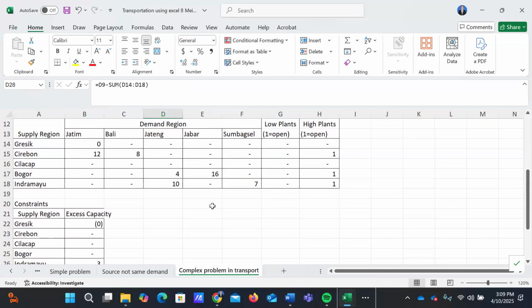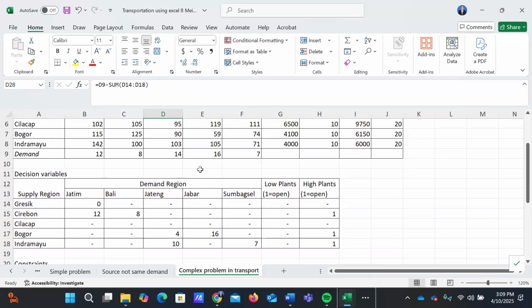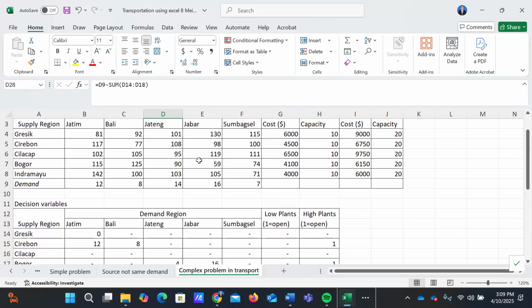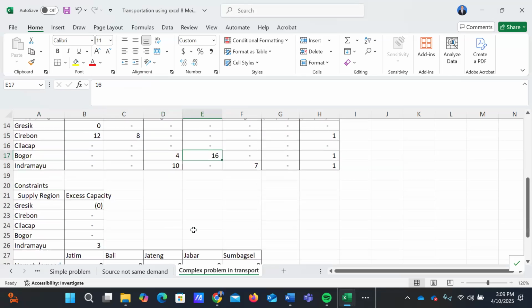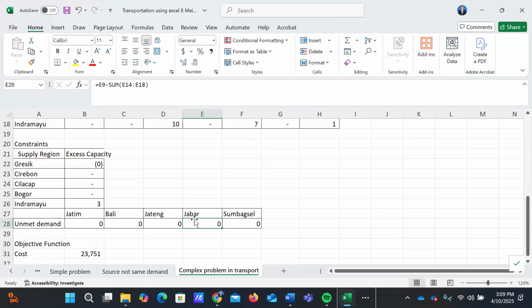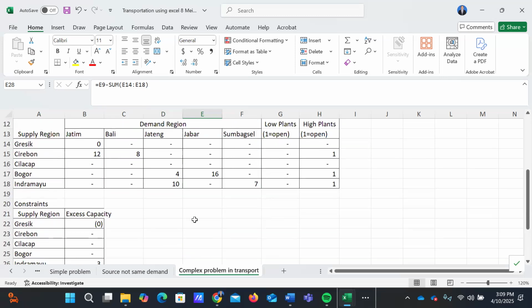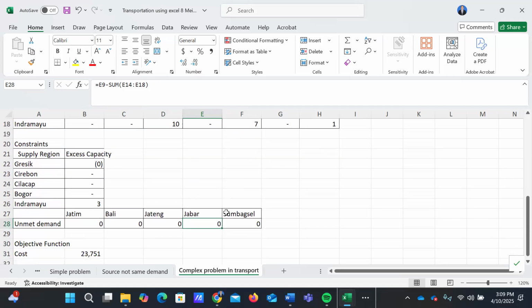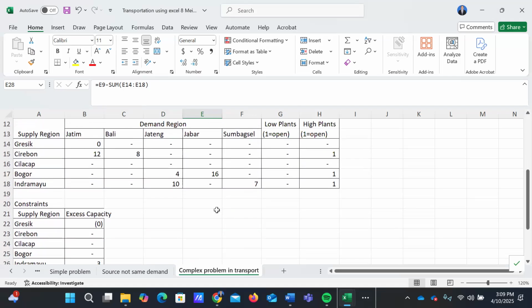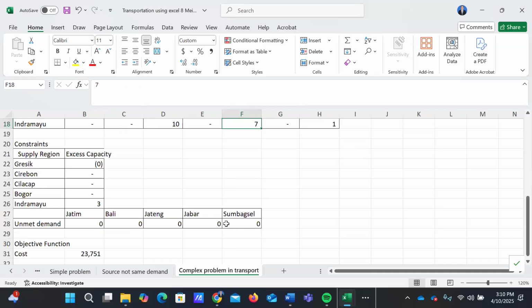West Java, the demand is 16 million, and will be fulfilled by factory Bogor, 16 million totally, and there is no unmet demand for West Java. And South Sumatra, the demand is 7 million units and will be fulfilled totally by the Indramayu factory, and there is no unmet demand for South Sumatra.